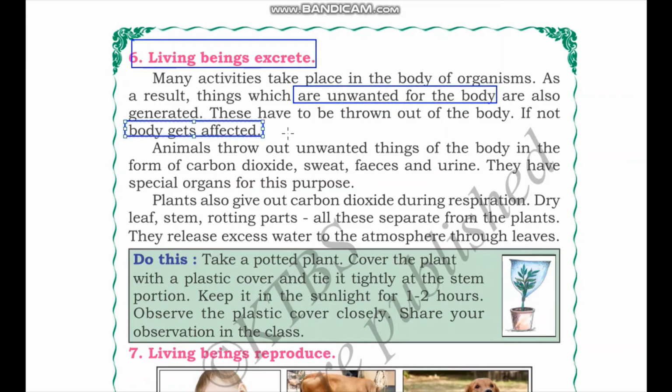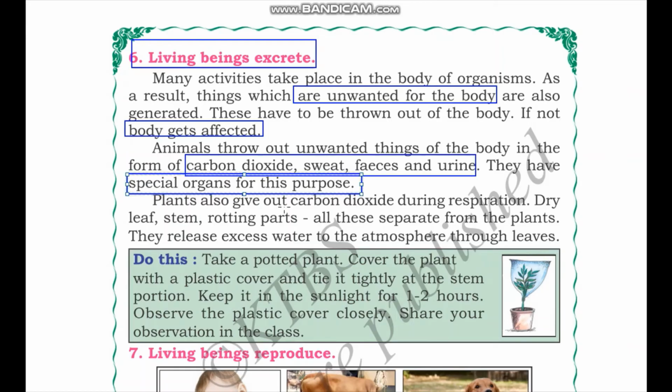Animals throw out unwanted things of the body in the form of carbon dioxide, sweat, feces, and urine. So these are the unwanted materials that we get rid of from our body. They have special organs for this purpose. Similar to movement and locomotion, living beings also have special organs for excretion.